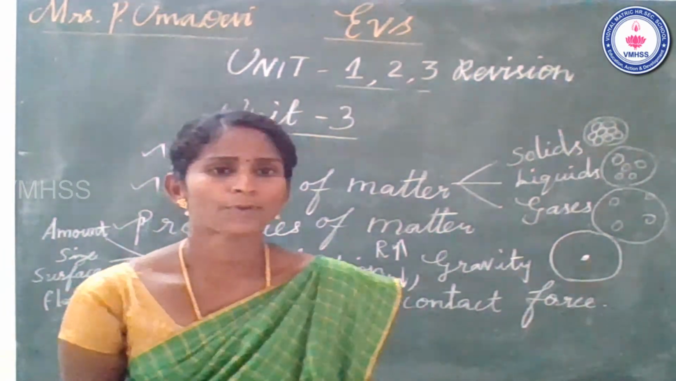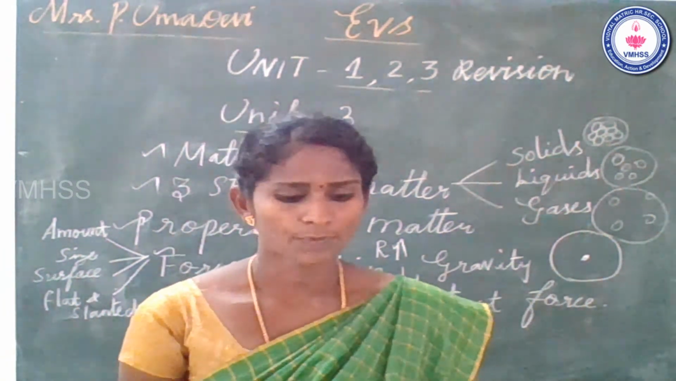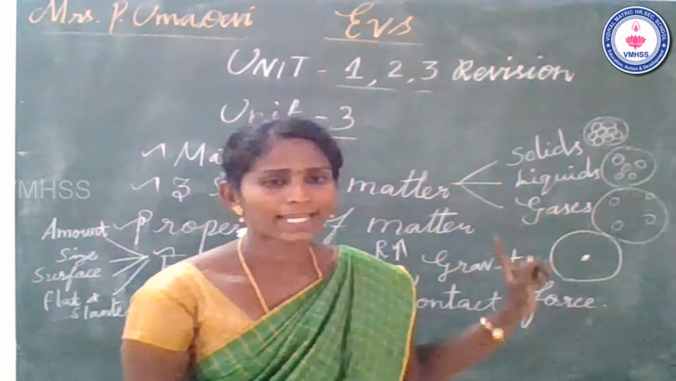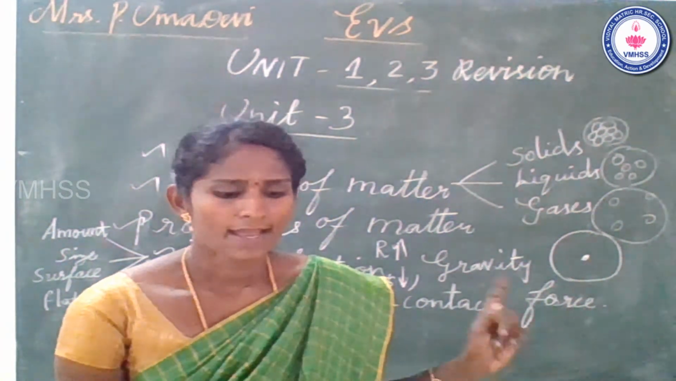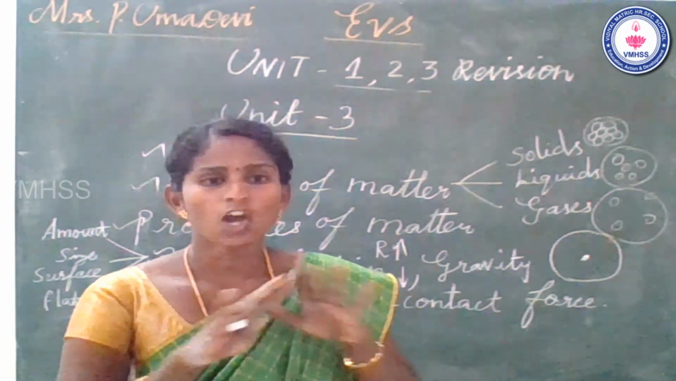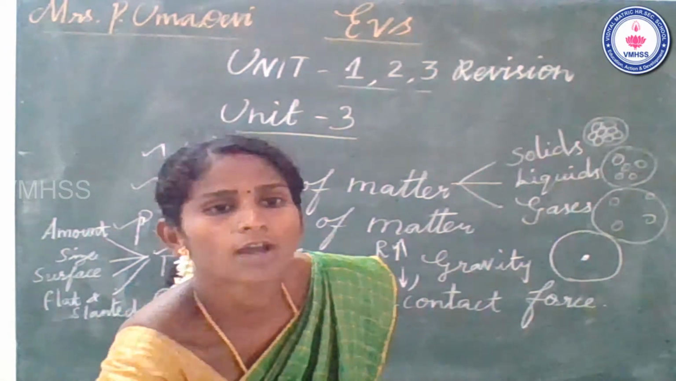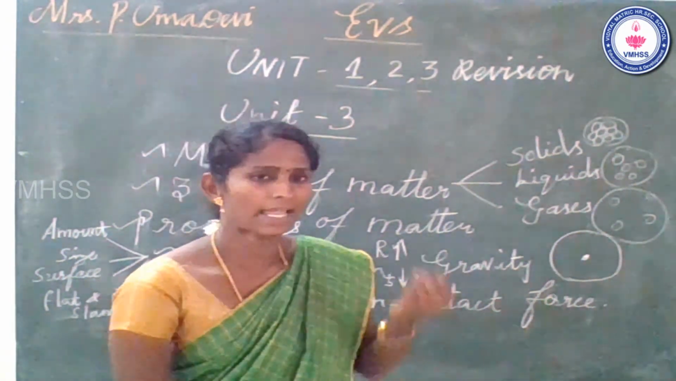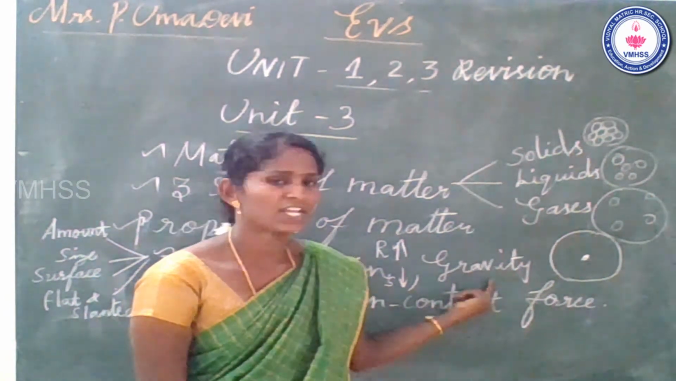Once again, what are the properties of gravity? First property, gravity pulls objects towards the center of the Earth. What is the second property? The rate at which objects fall towards the Earth does not depend on their weight. All objects are pulled by the Earth with gravitational force.